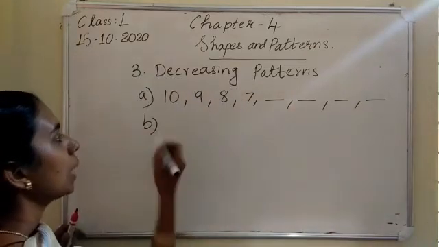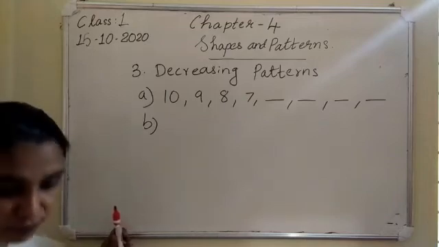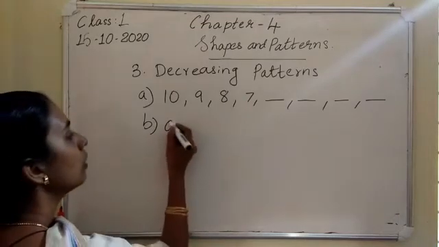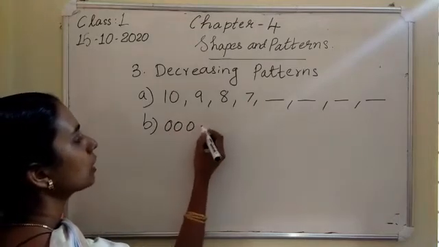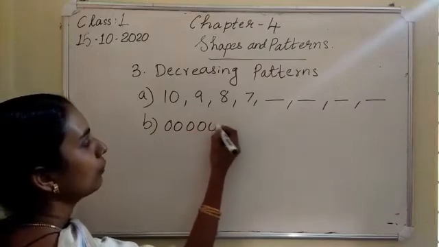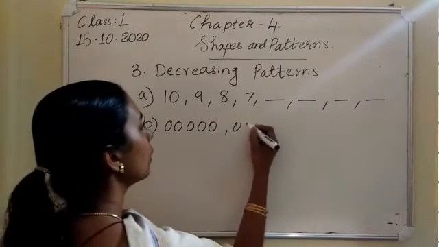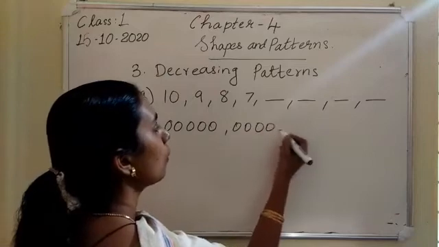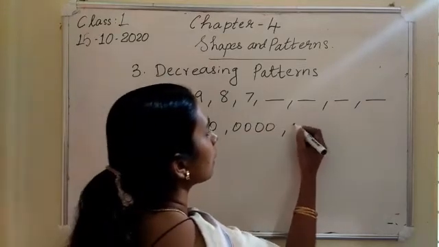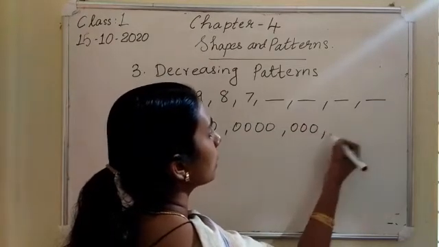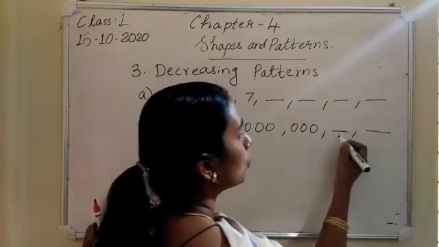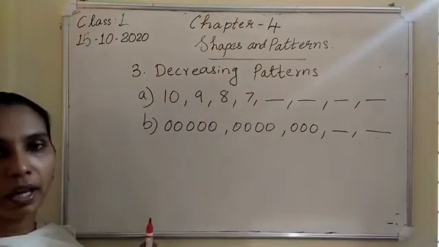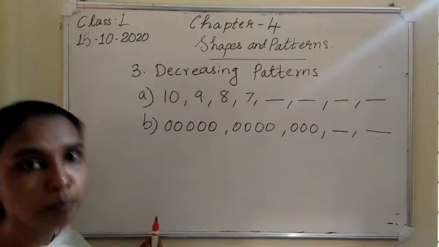Then B. I am drawing pictures. In the first one there are 1, 2, 3, 4, 5. The next one, 1, 2, 3, 4. Next one, 1, 2, 3. Can you say what comes next? Yeah, 2 and 1. Okay. This one is a decreasing pattern.